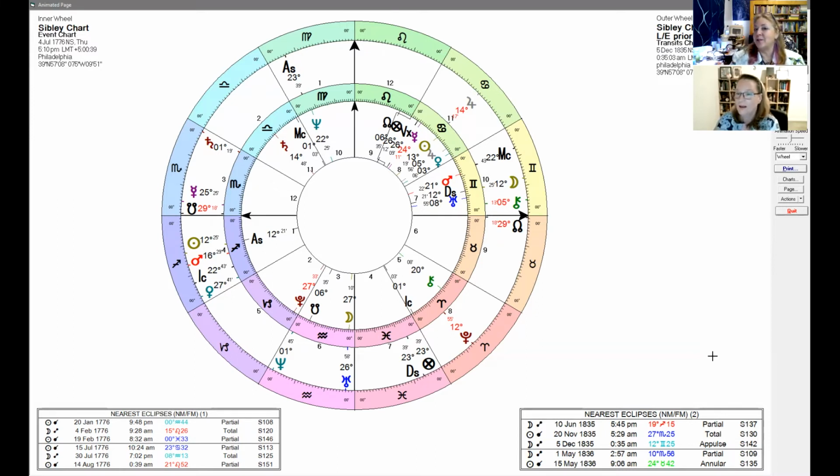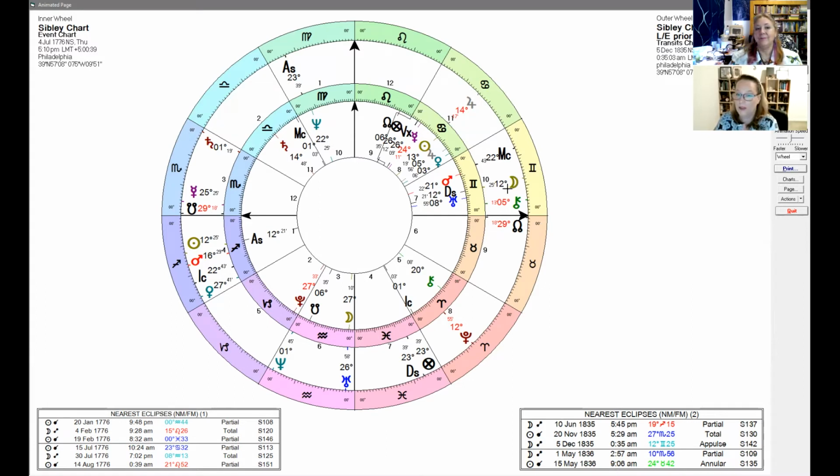And the moon is right on the descendant. It was a lot of death. I mean, they were really outnumbered. It was quite a bloody battle. You have Jupiter right there in the 8th house on the natal sun. So that gives you a little bit of a picture of what was going on.